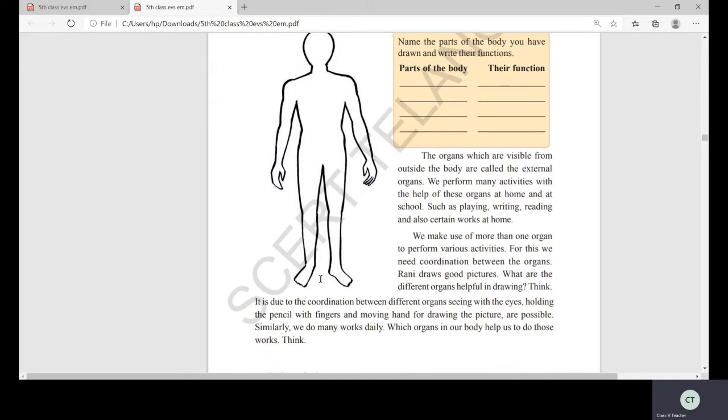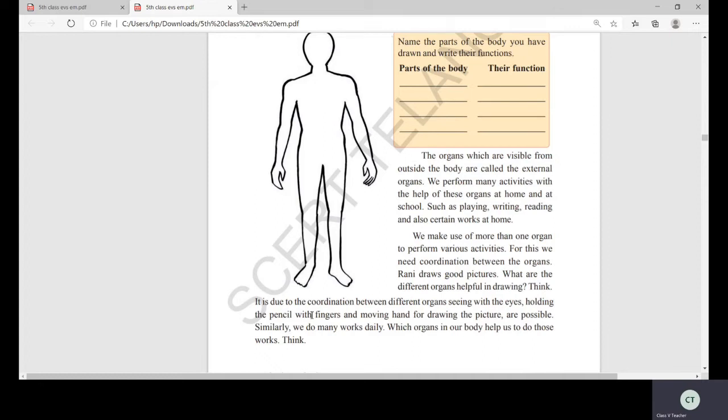See, children, suppose the teacher is teaching. For example, I'm telling you, the teacher is teaching. So, you only have the textbook. What are you doing when the teacher is teaching? You are listening. With what are you listening? With your ears. And at the same time, you are pointing your finger on the textbook. Here with your eyes, you are looking at the teacher.